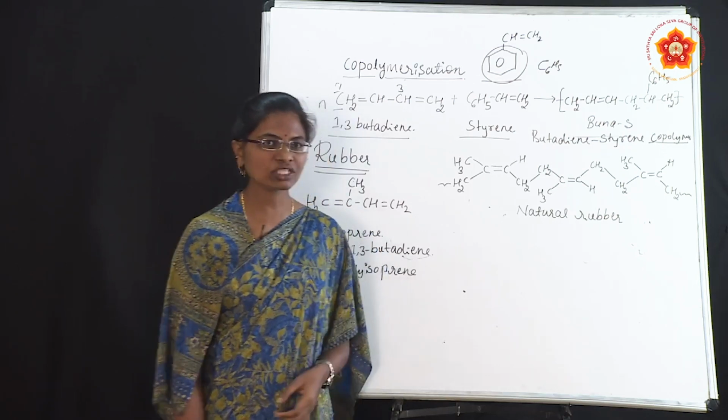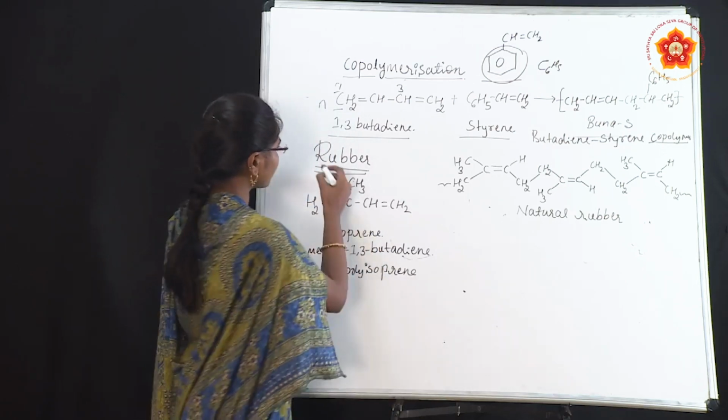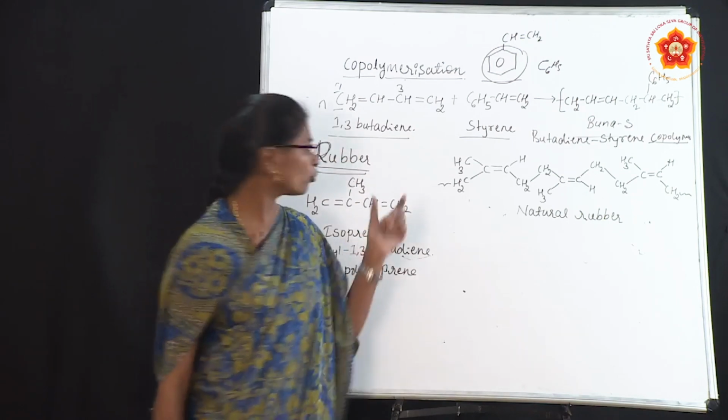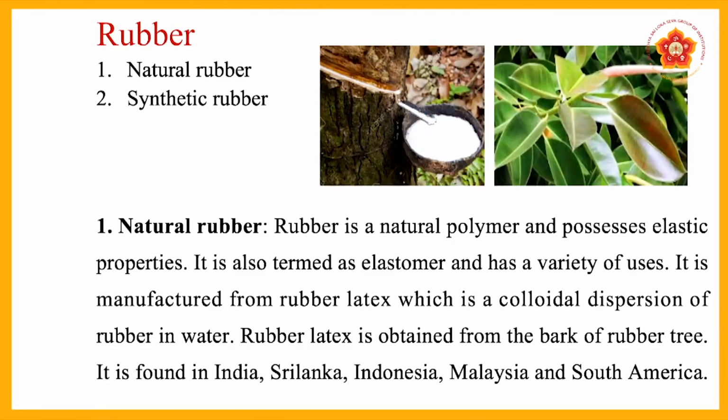Okay, the next concept is rubber. You are all very familiar with this word, rubber. Rubber comes under elastomers. We studied elastomers in the classification of polymers. Elastomers have a property, that is elasticity. Elasticity means, for example, we took a rubber.